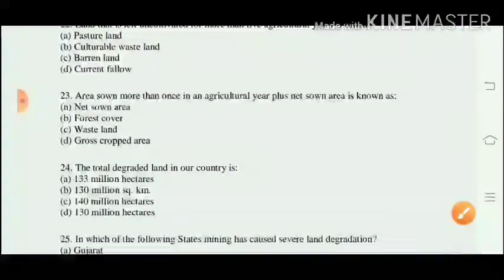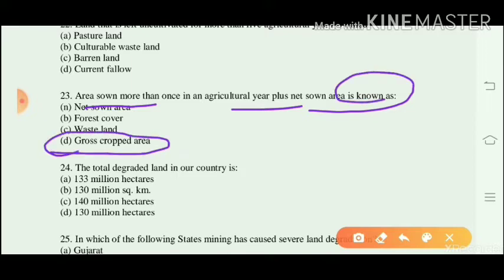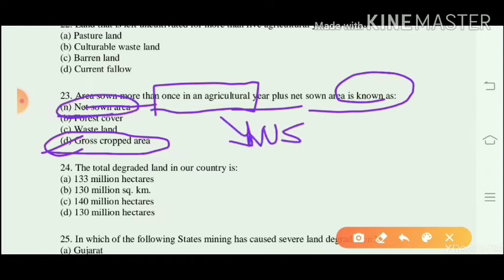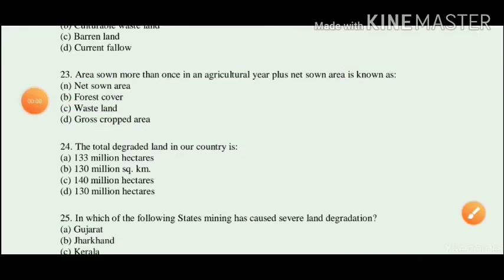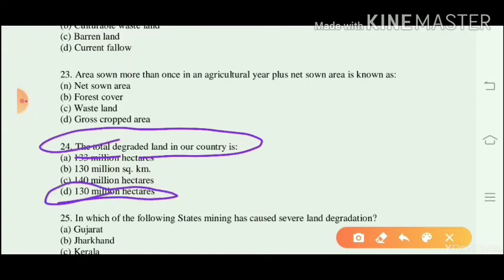Question number 23. Area sown more than once in an agricultural year plus net sown area is known as gross cropped area. And area sown only once in an agricultural year is called NSA, meaning net sown area. Question number 24. The total degraded land in our country is 130 million hectares.